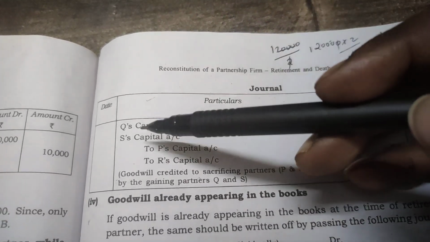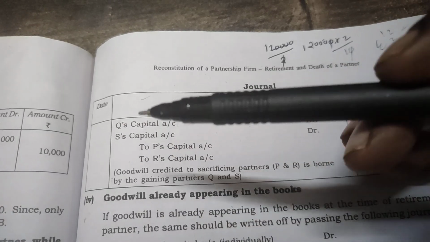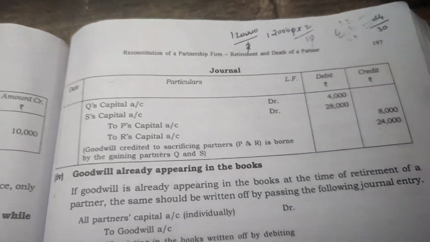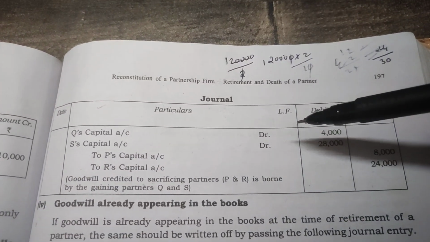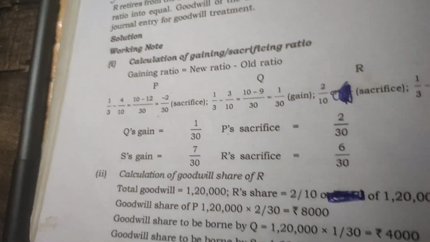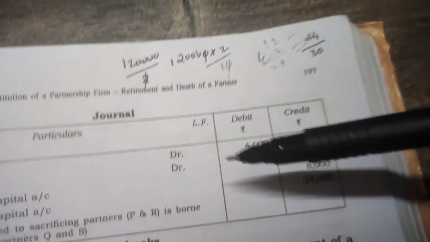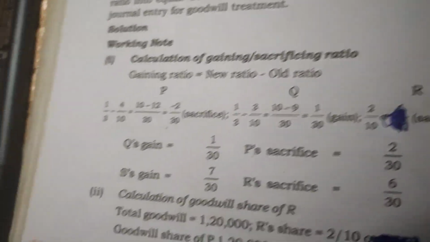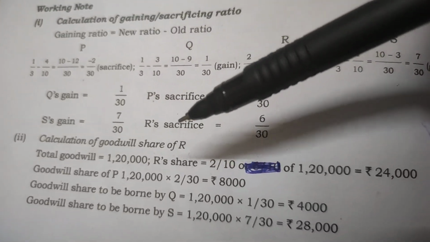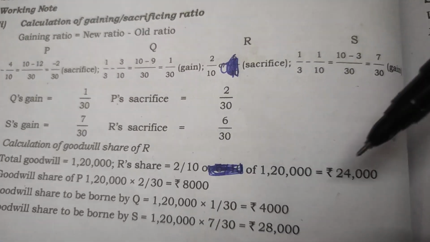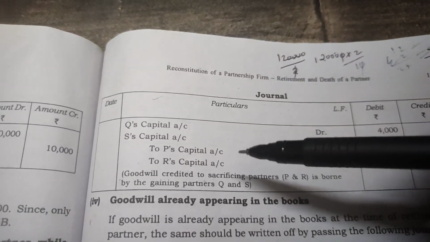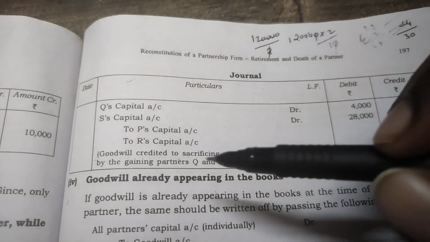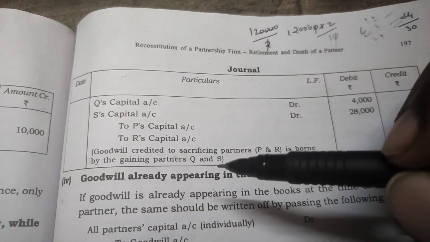The amounts of Q and S that we have already calculated are 4,000 and 28,000. P's and R's amounts are 8,000 and 24,000. The narration will be: goodwill credited to the sacrificing partners P and R, to be borne by the gaining partners Q and S.